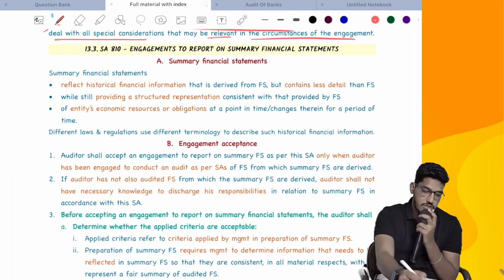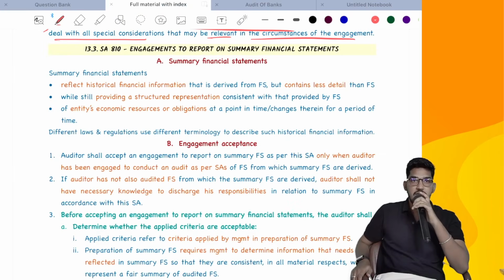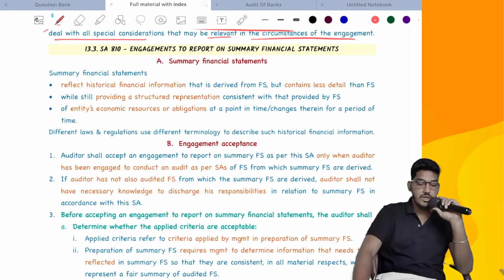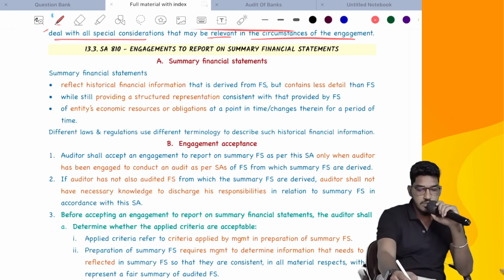Now let us talk about SA810. Since you are all capable of understanding 805, 810 is very easy, very simple, but a little bit technical also. When it comes to reporting, they say very interesting and technical points. Let us try to understand it. So what do they say here? SA810. What is the title of the standard? Engagements to report on summary financial statements.